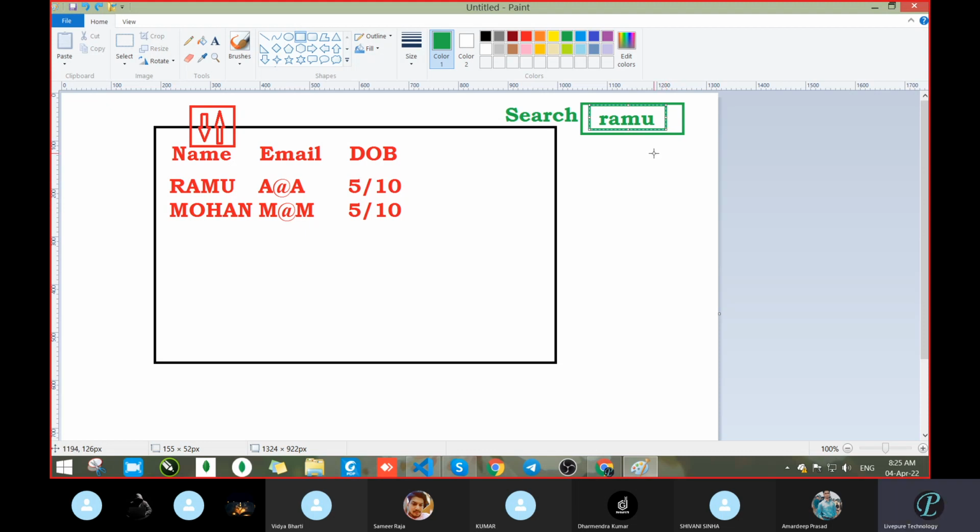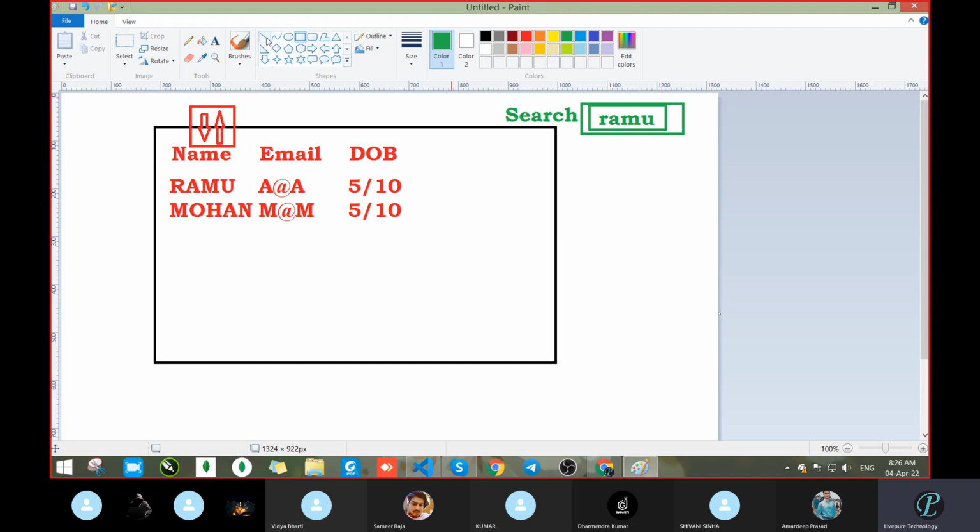Suppose you are an unknown person and you go to search, and his name is Ramu, but he has not written it that way. He has written RAMUS. By mistake, he had done that, RAMUS, and you are searching for the exact name matching RAMU. Will you get it? No. So at that time, what will you do? You will search for the exact match. So for an exact match, where will you search? You will search in the global record, meaning the complete data.